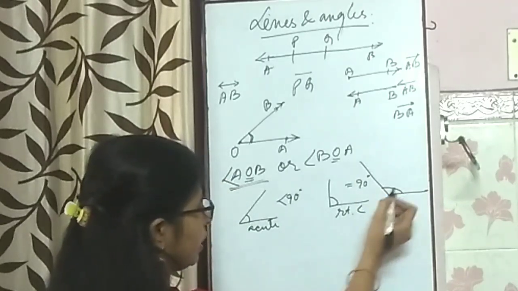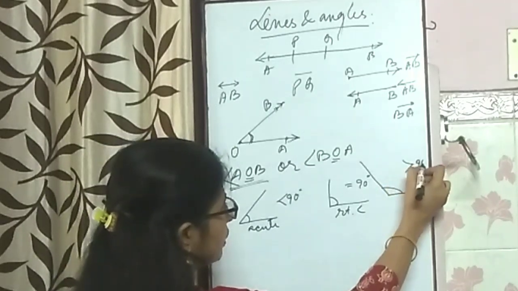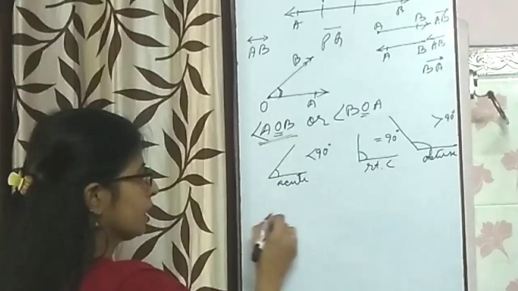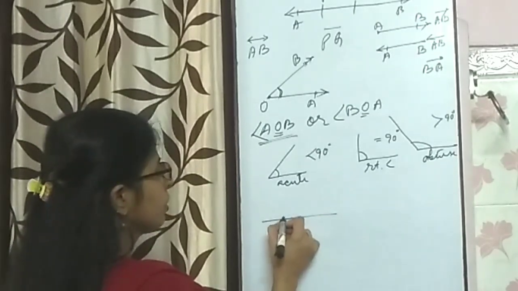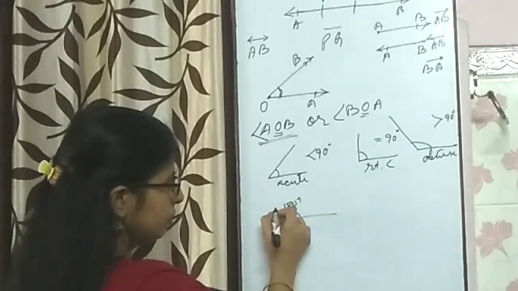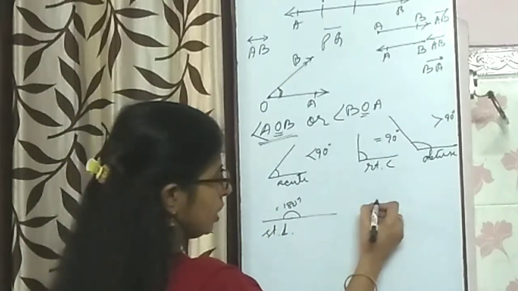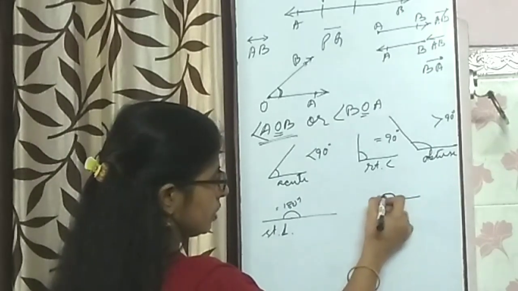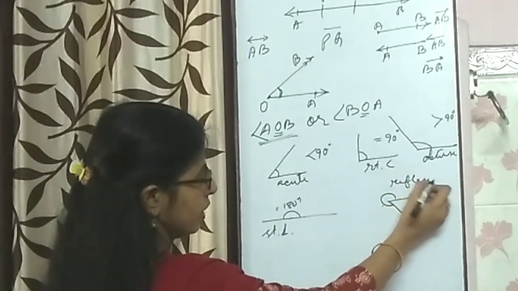If an angle is measured this way, it is more than 90 degrees, so it is an obtuse angle. At this point 180 degrees is formed, then it is called a straight angle. If this measurement we take, it is called a reflex angle.